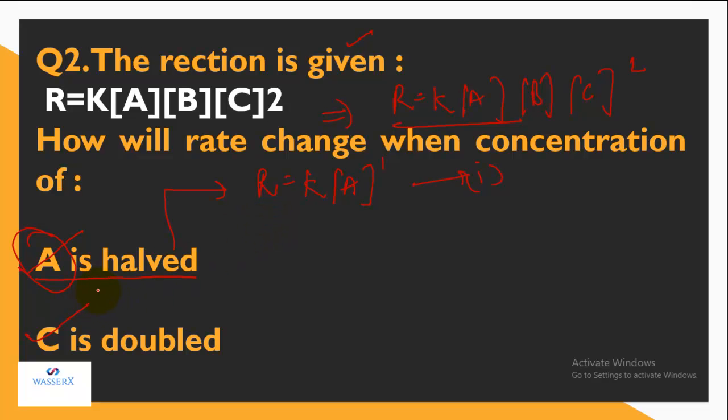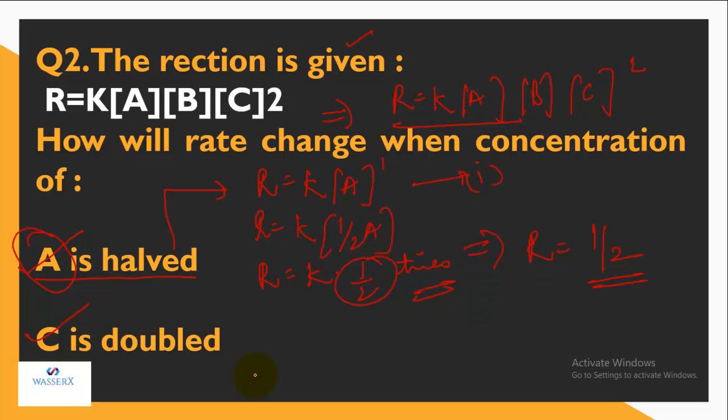Now it is given that A is halved, so let's put the concentration of A as half. What is the result? The rate will be affected. It will become half because it is directly proportional. So the answer is, if the concentration of A is halved, the rate is also halved.